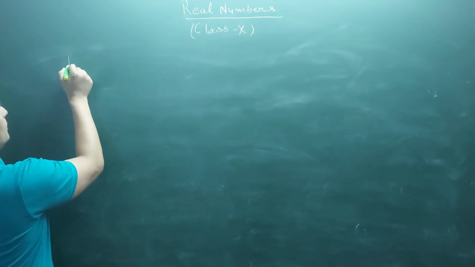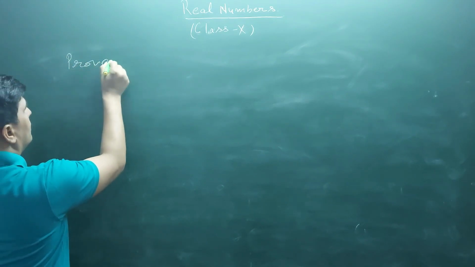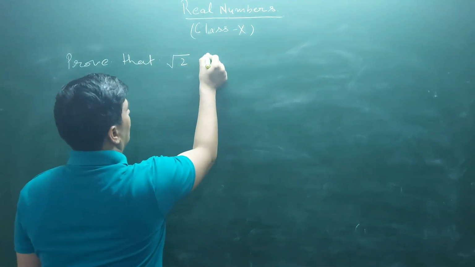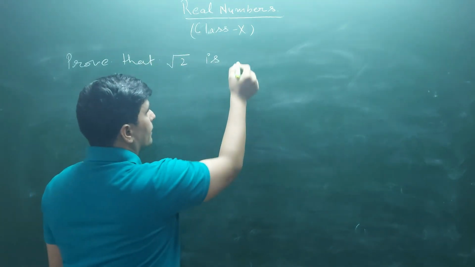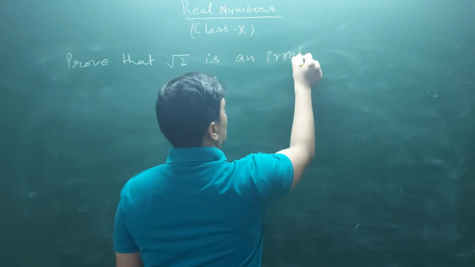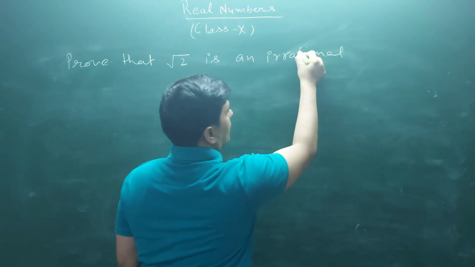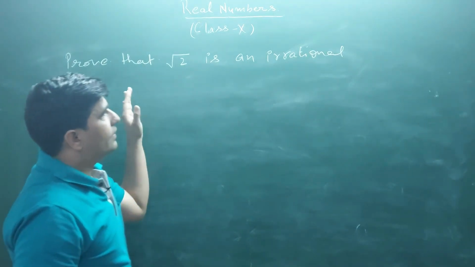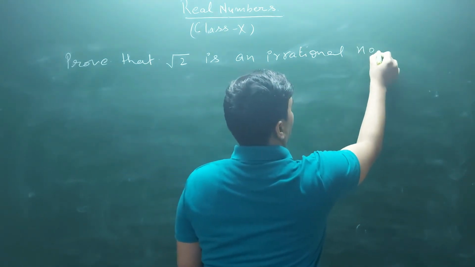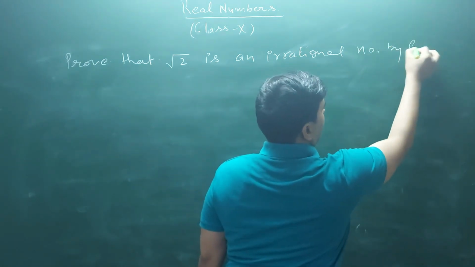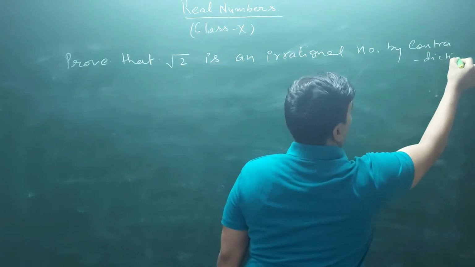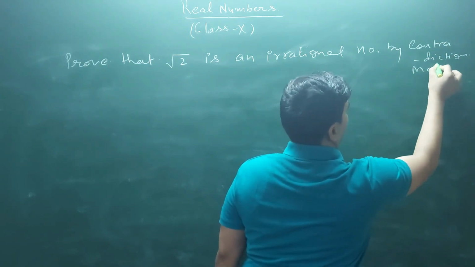Question is, prove that root 2 is an irrational number by contradiction method.